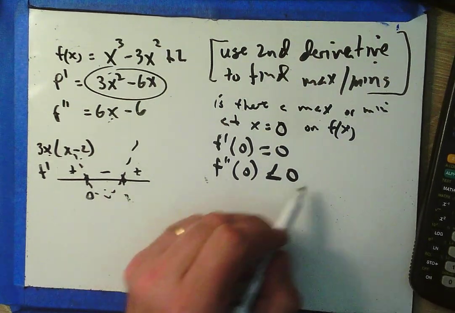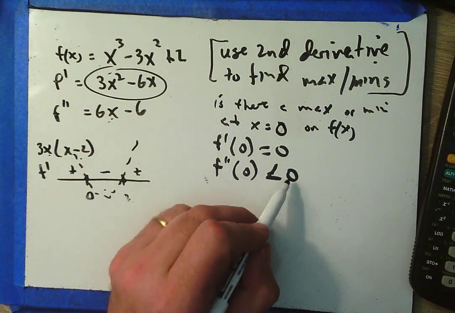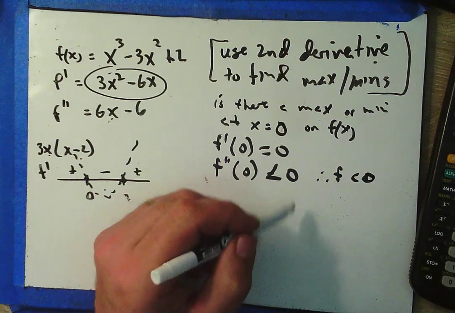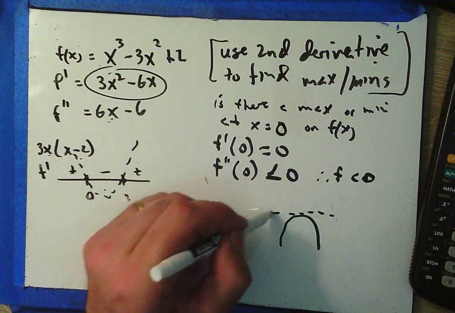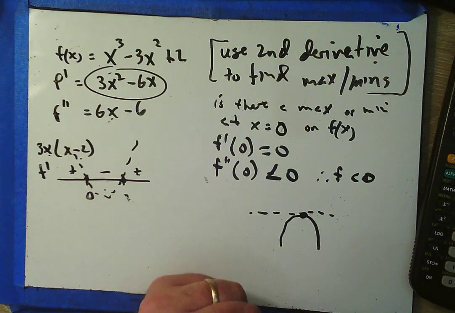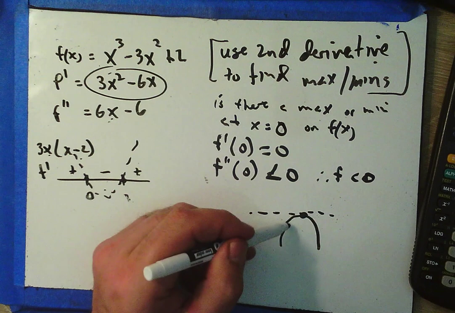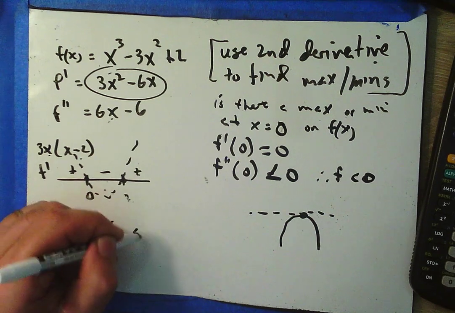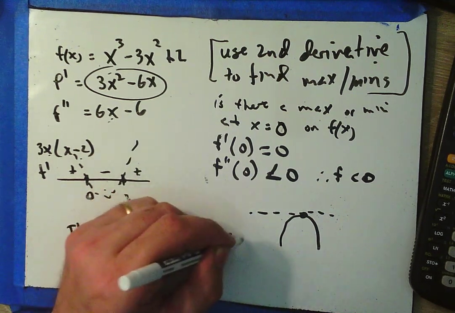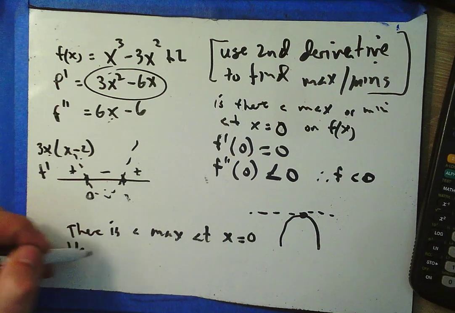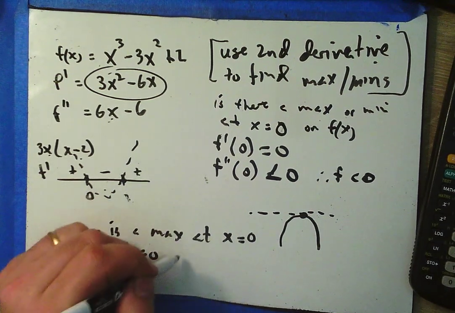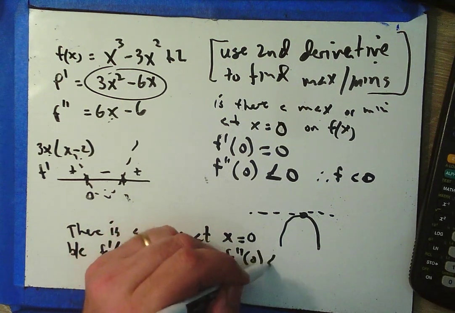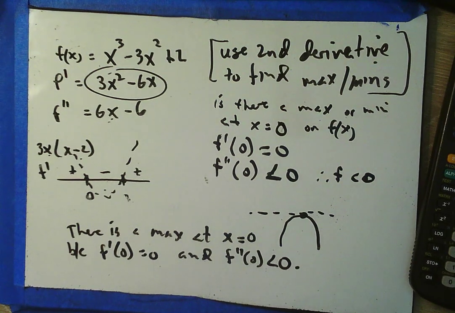So what does this mean f is doing? Well, because f double prime is less than 0, we know that f is concave down. Okay, so I'm drawing concave down. I'm drawing a horizontal tangent. What do I have happening there at x equals 0? I have concave down with horizontal tangent. I've got a max. There is a max at x equals 0 because f prime of 0 equals 0 and f double prime of 0 is less than 0. That's all I have to do to claim that max.